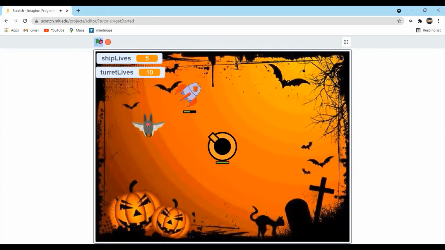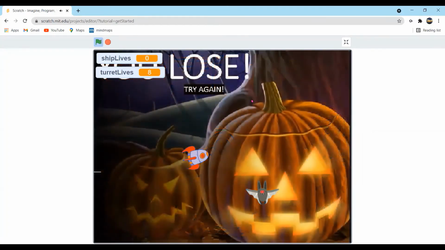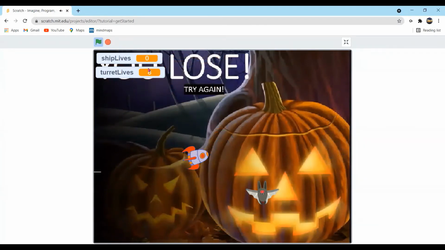I'm supposed to save myself from the turret and reduce the turret's health as well with the help of the arrow keys, but I'm not at all good at playing this. I've reduced the turret's health to 9, but I have lost the game because my health power reduced to 0, whereas the turret's power was still 8. Therefore, I have received this message that you lose and try again.